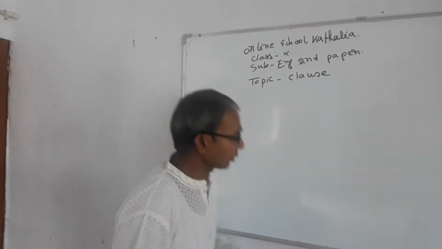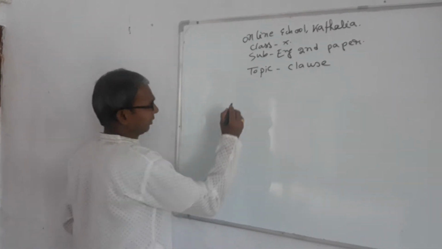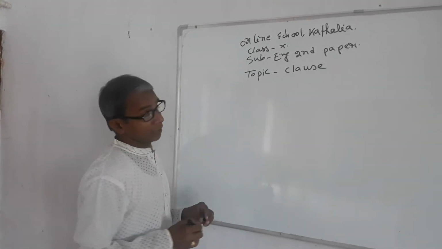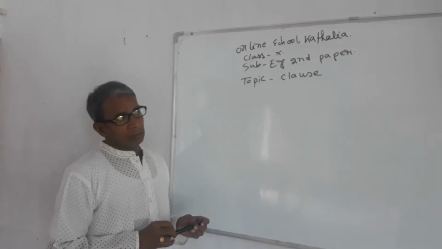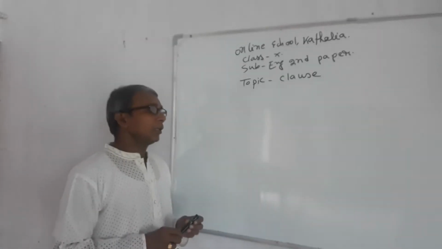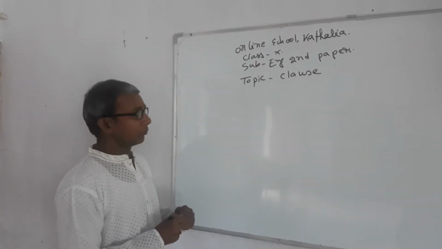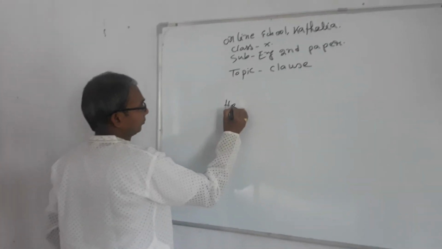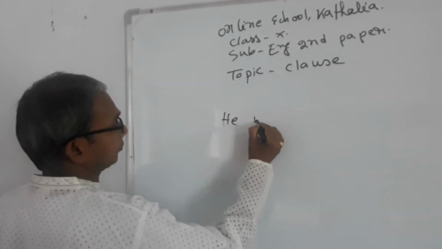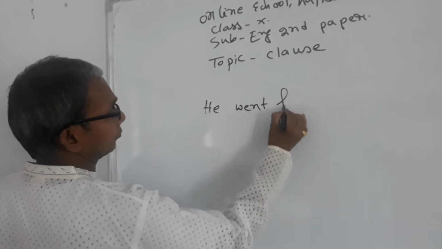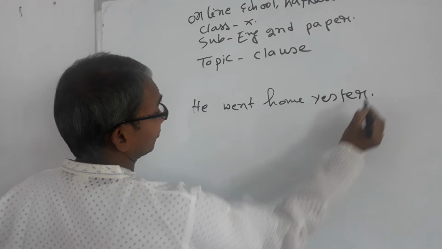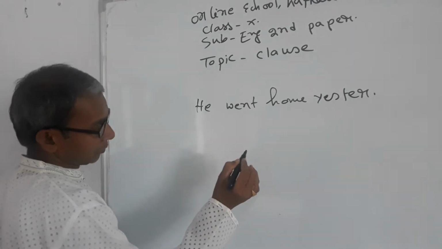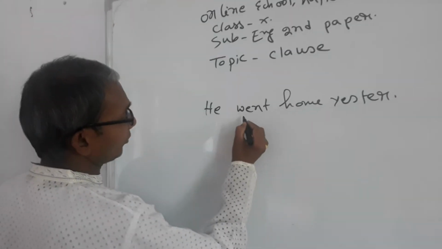Look at the board. I am going to write down some symptoms of finite verb. If there is a verb which is in past form, it will always be a finite verb. For example, look at the board and listen to me very carefully.